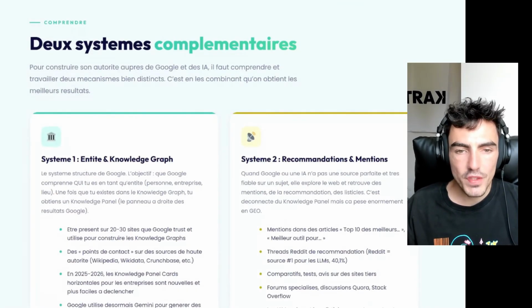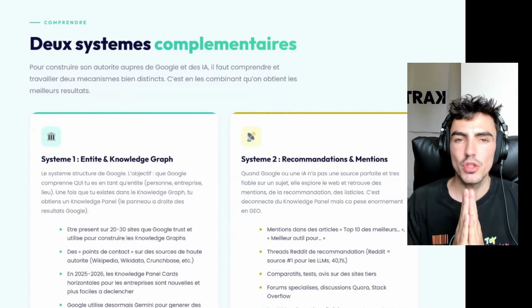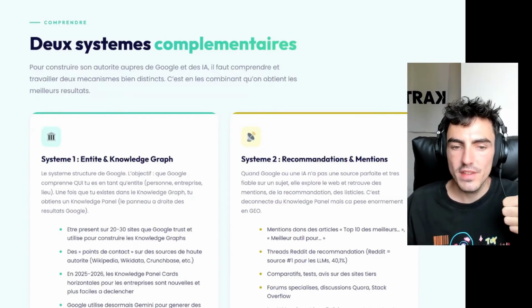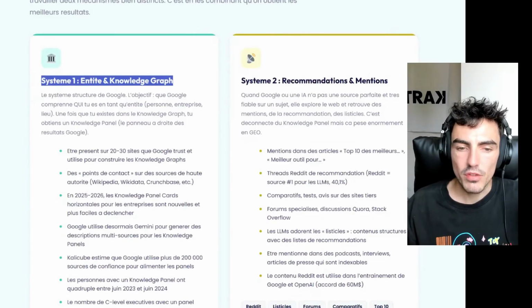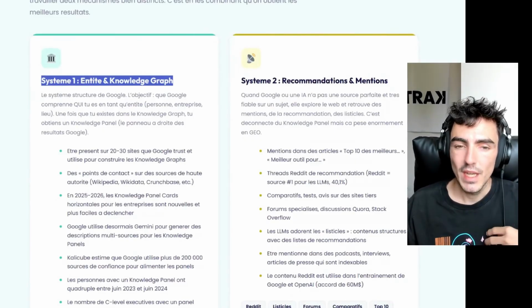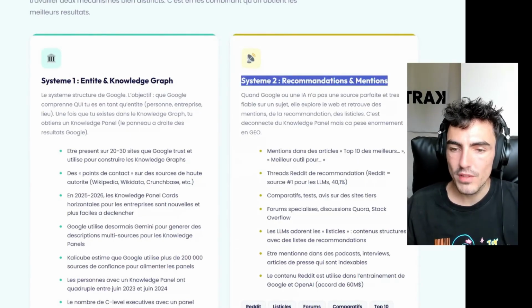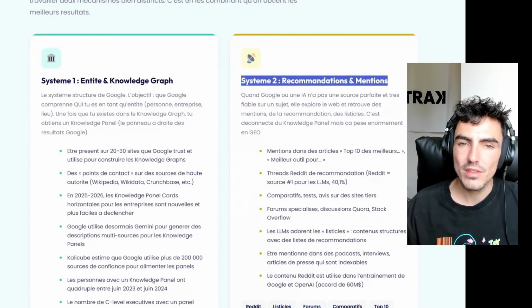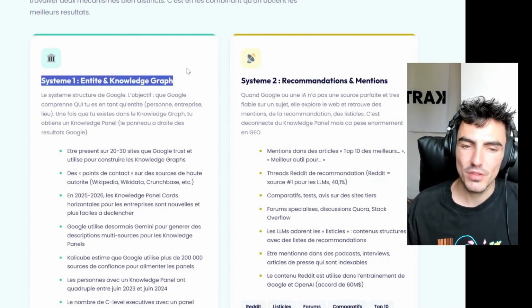So there are really two systems that currently exist on ChatGPT. I'm going to talk to you about one of them today, the first of the two, which is the entity knowledge graph system. This is a system that is particularly interesting to look at in the long term. It's something that is very solid, very long term, and very important. In the short term, there is system number two, which is the recommendation and mention system, which is also very interesting, and honestly, the one we work on even more efficiently. But today, I wanted to talk to you a bit about the part concerning entity knowledge graph.